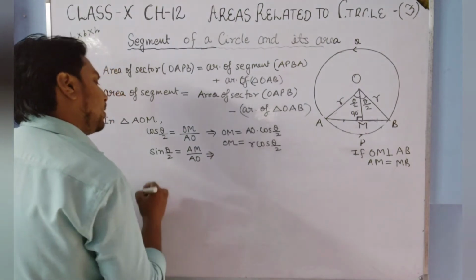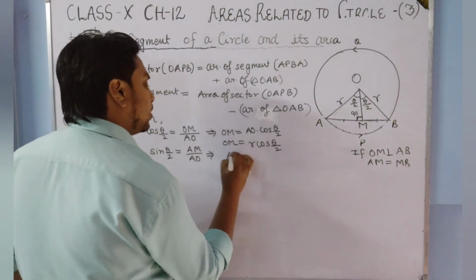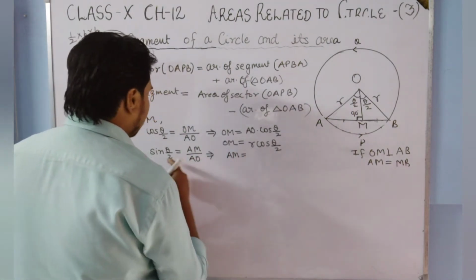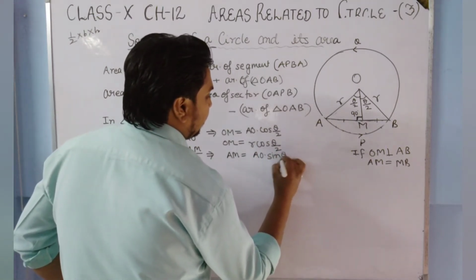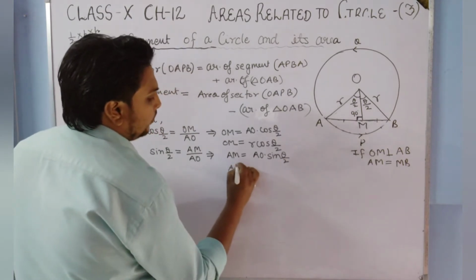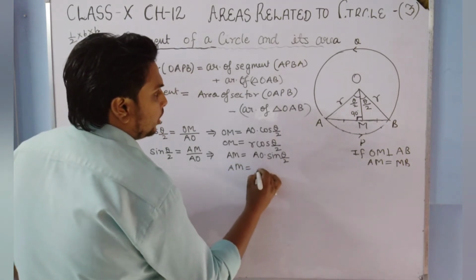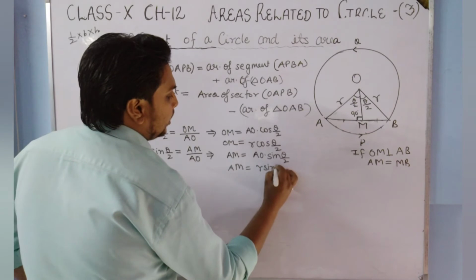Now we have to find AM. So AM is equal to AO into sine theta by 2. AO is R, so AM is R sine theta by 2.